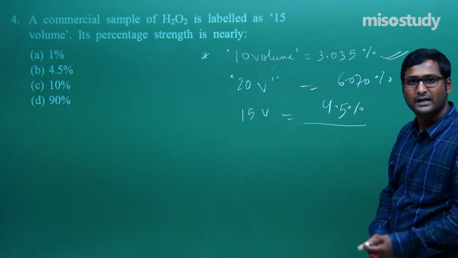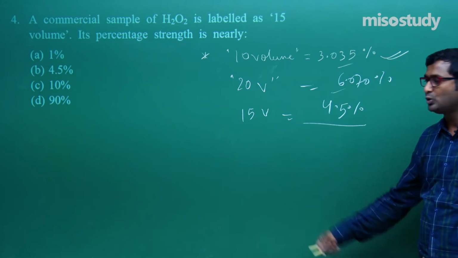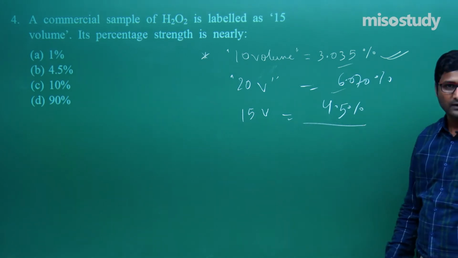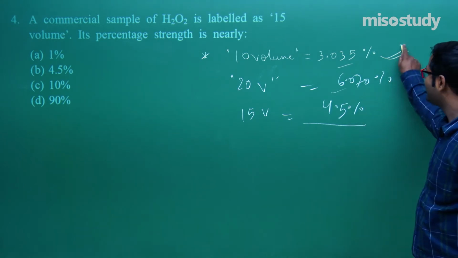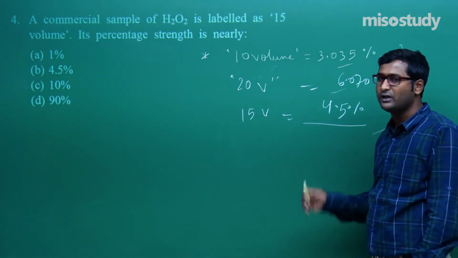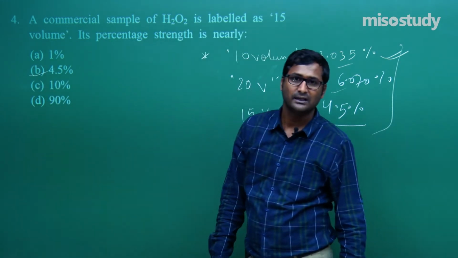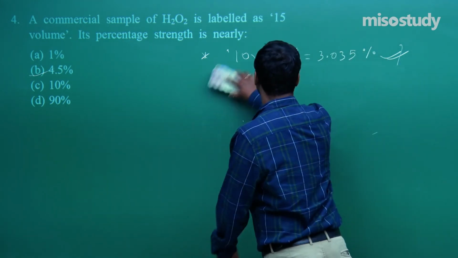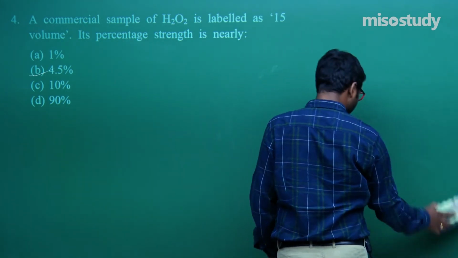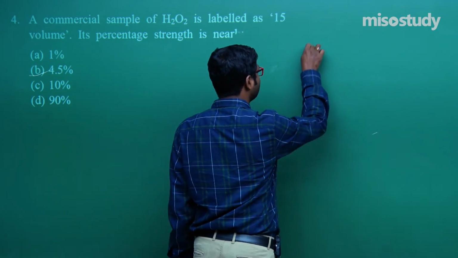Am I right or wrong? 10 volume, 3.035; 20 volume, multiply by 2; and 15 volume 4.5, the middle between 10 and 20. So this is the easiest method. By using theory, we can say the answer is 4.5. Clear? But if anyone asks you how to solve the question in detail, look at what I am telling. Listen carefully. This is the answer.